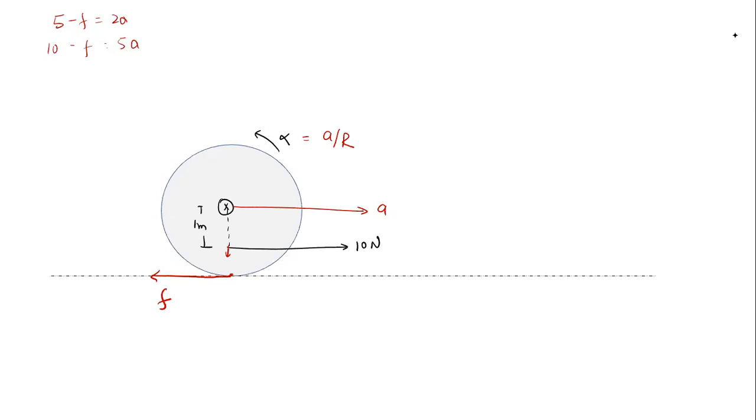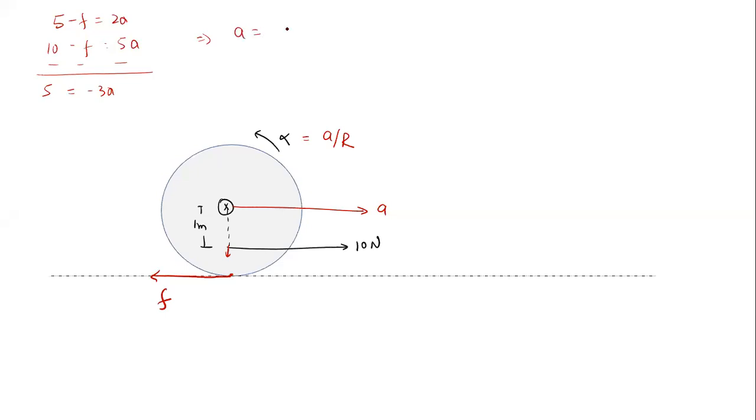If you take anti-clockwise and the answer is coming negative, then negative means it would be clockwise. That's it. So what answer are we getting from here? If you subtract both, we get 5 equal to minus 3a.